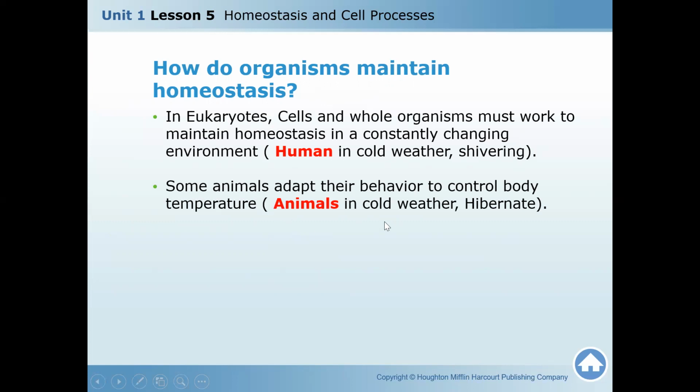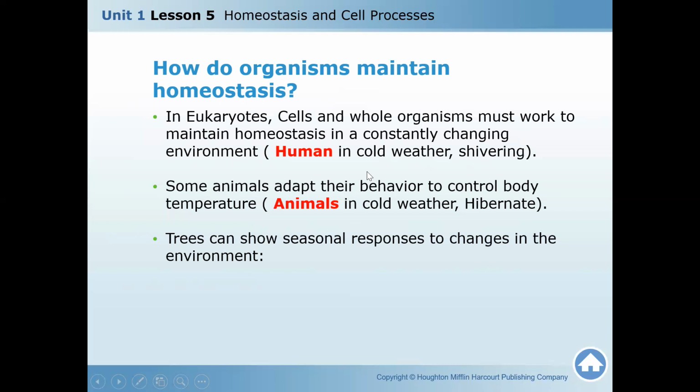Some animals adapt their behavior to control body temperature. Also, animals in cold weather, some animals go to hibernate. They hibernate till the cold weather changes. Trees can show seasonal response to change in the environment, like trees lose their leaves around the same time every year.